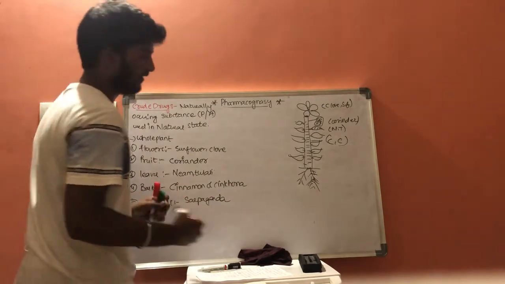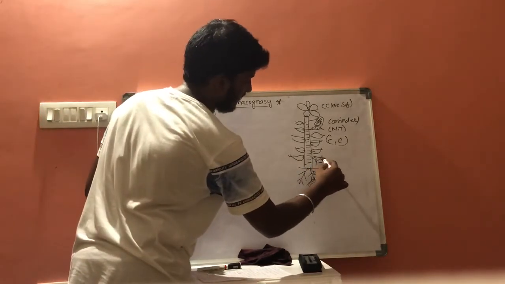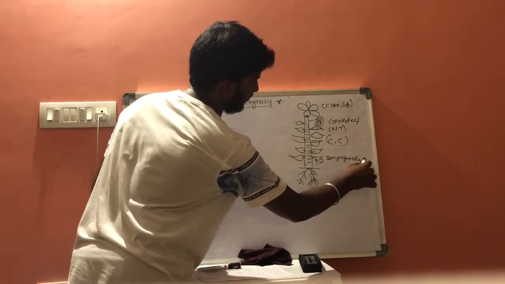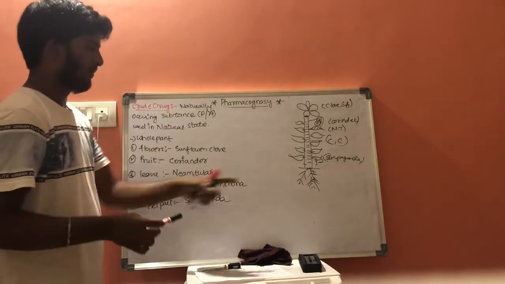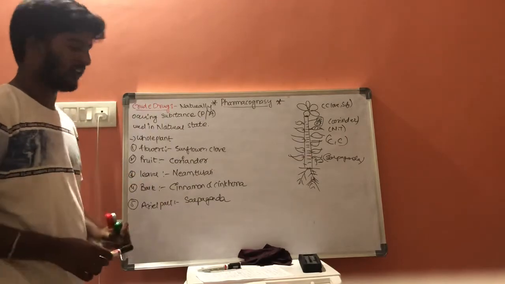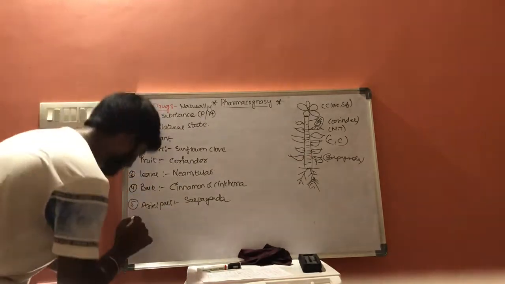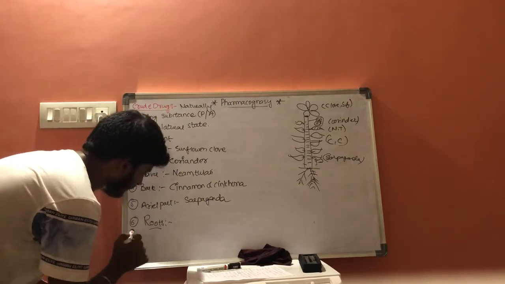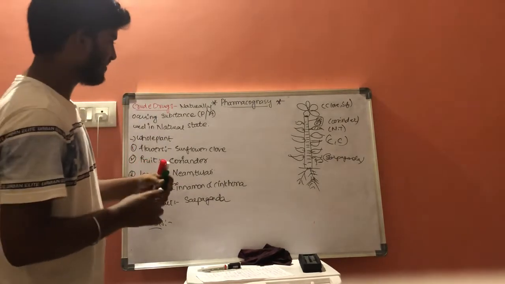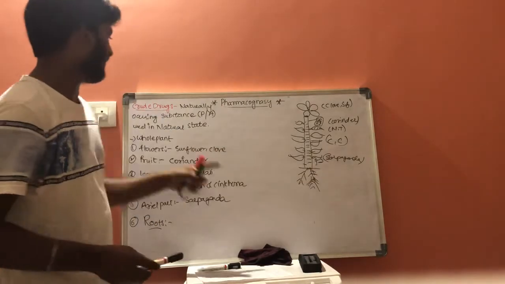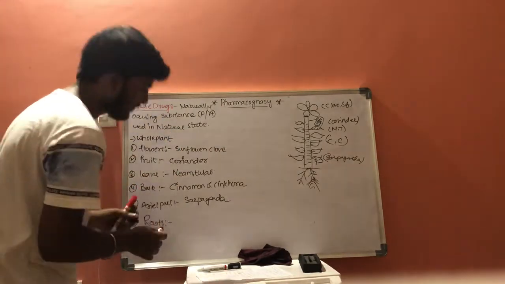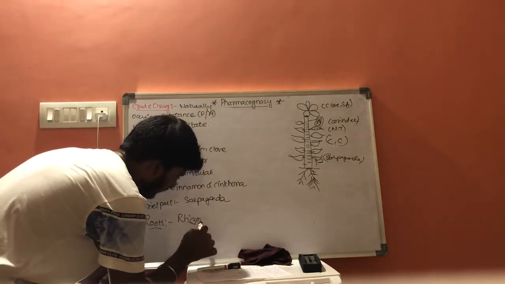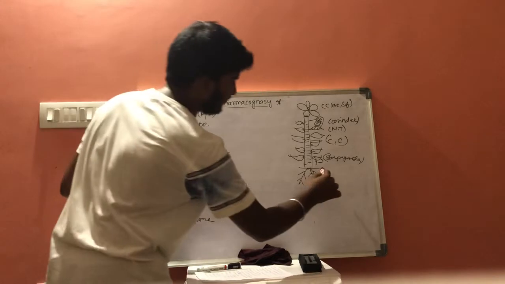Sarpagandha is a plant in which the aerial part can be used for extraction of crude drug. And next one, roots. There are several plants in which the roots can be used for the extraction of crude drugs. Example, rhizome, that is ginger.